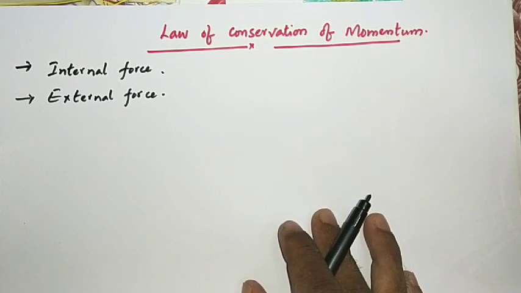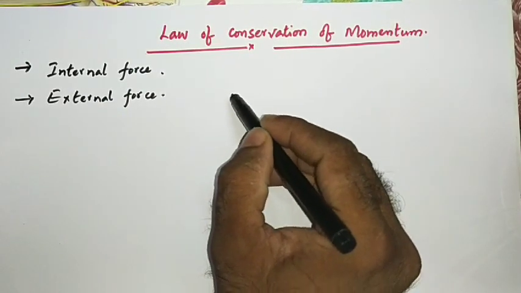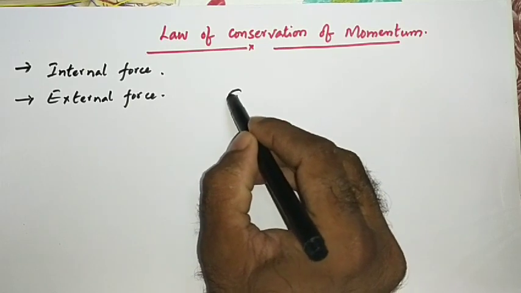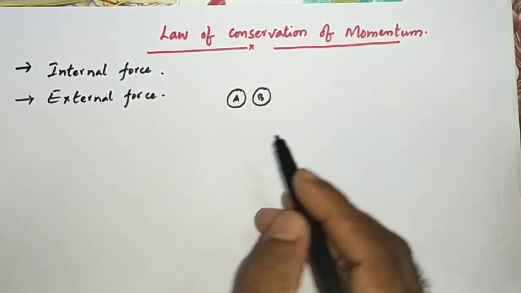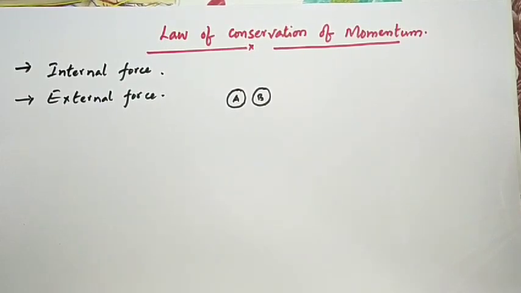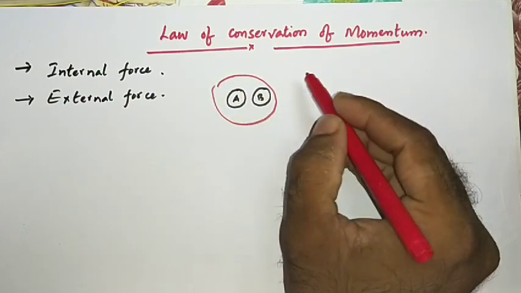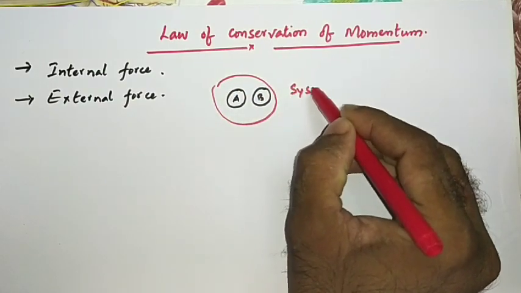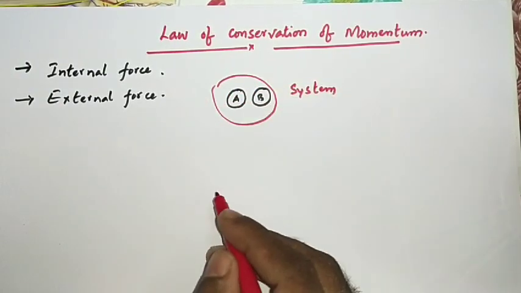Suppose I am observing two objects, object A and object B. Right? So I am observing these two objects. Now I consider these two objects as my system, one system.